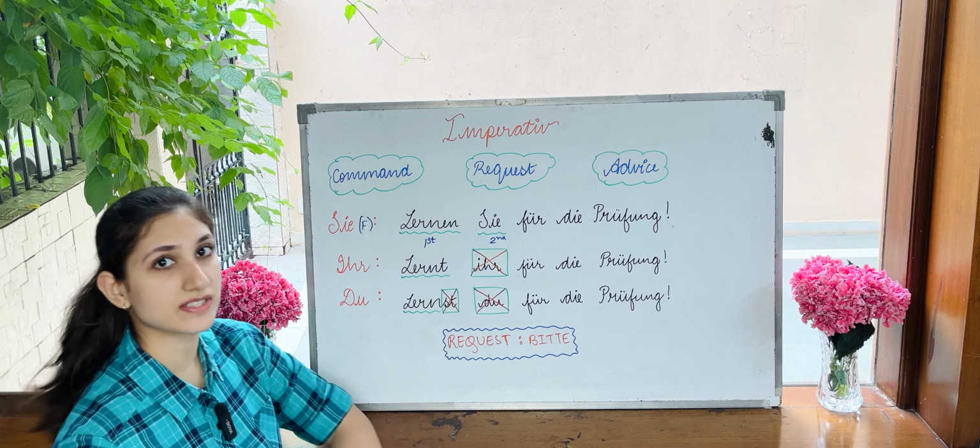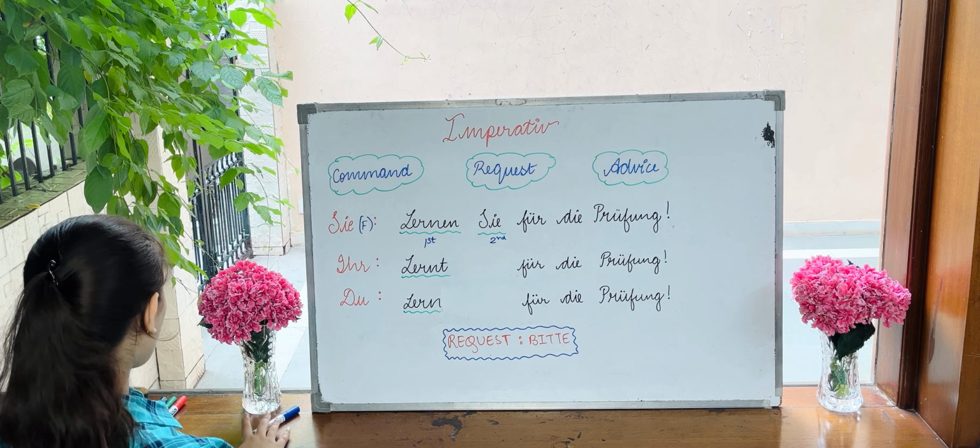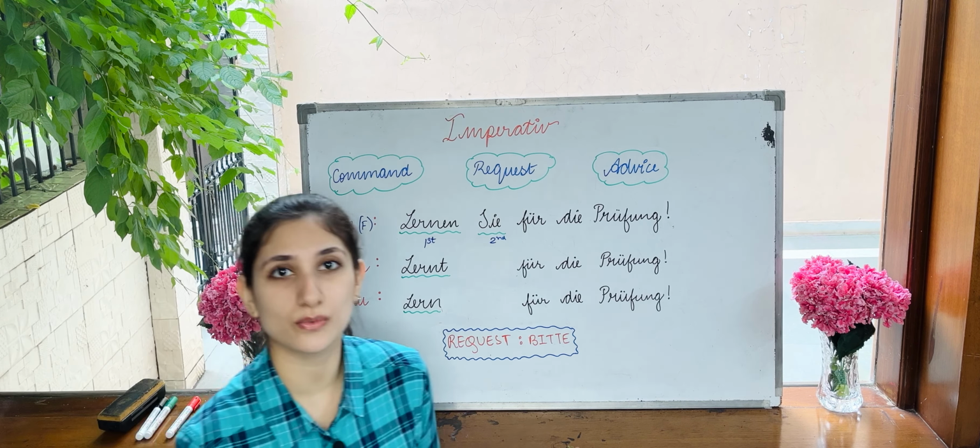So now I'll erase it so that it becomes convenient to read. So with Sie subject we have: Lernen Sie für die Prüfung. With ihr subject we have: Lernt für die Prüfung. And with the du subject we have: Lern für die Prüfung. So this was a very basic easy rule.